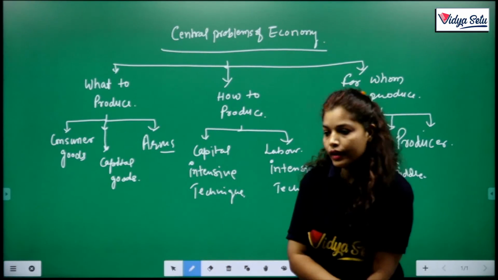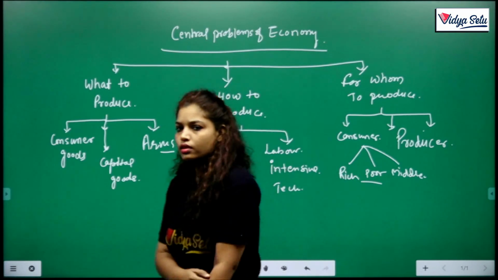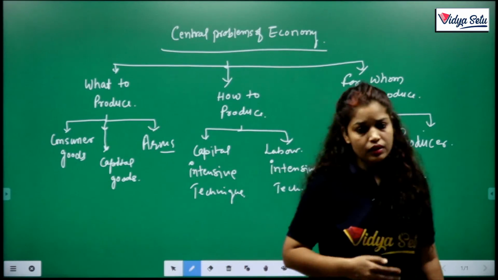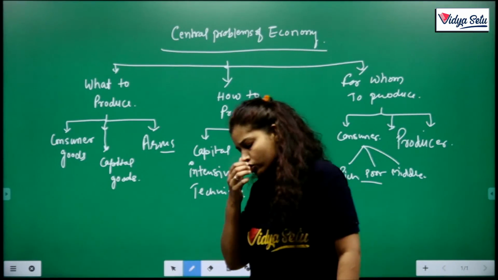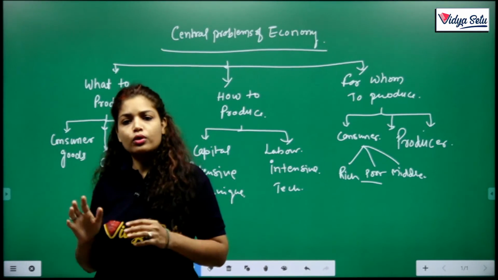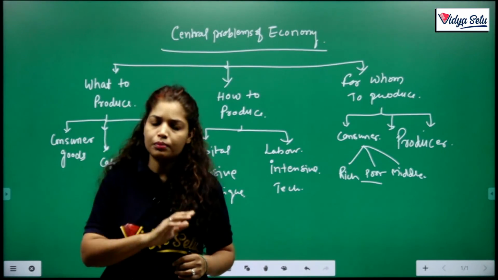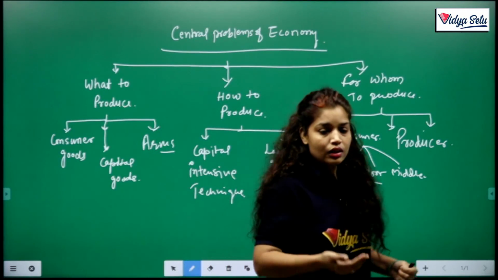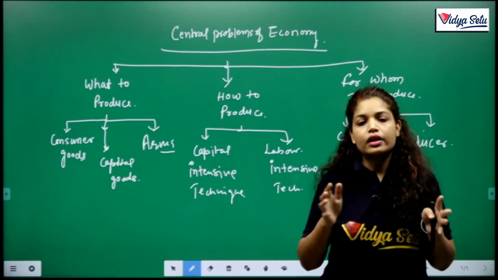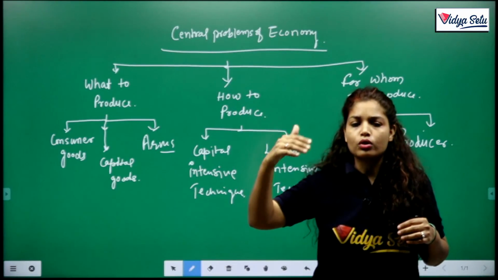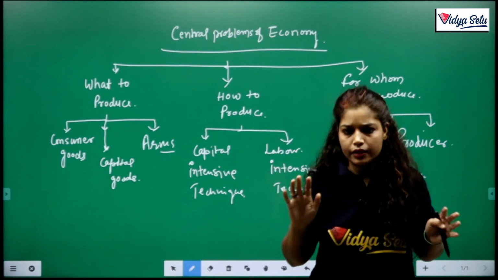Liberalization means the rules for producing and doing business became liberal. Privatization means some sectors which were always reserved for the government were opened to the private sector also. Globalization means India became an open economy in 1991, exporting and importing, globally connected.